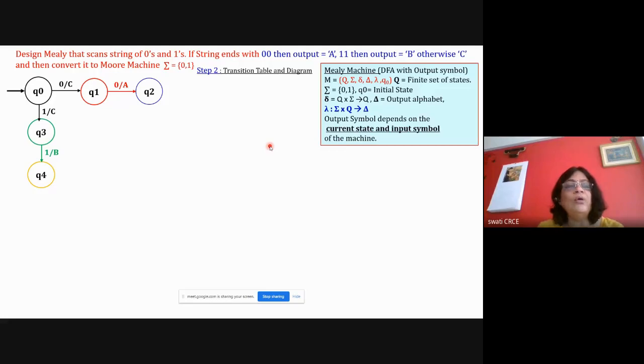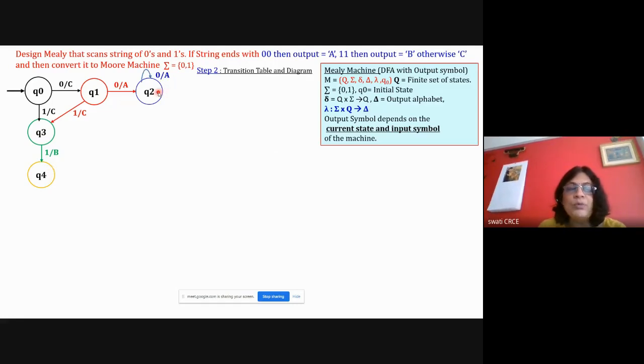Now you need to find out what are the missing transitions. So start from Q0, both the transitions are there. For 0 and 1, both the transitions are there. So this is done. Go to Q1. For Q1, the transition with 0 was already there, only 1 was remaining. So with 1 it is going here, so that the output will be B. 1's output will be B. Okay, so that is done.